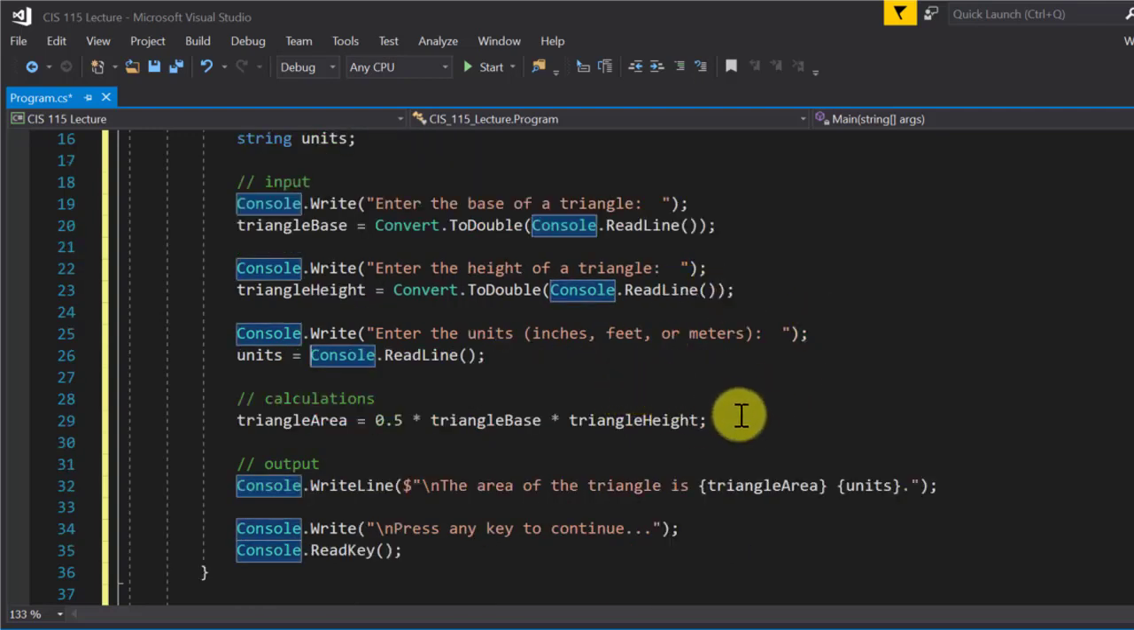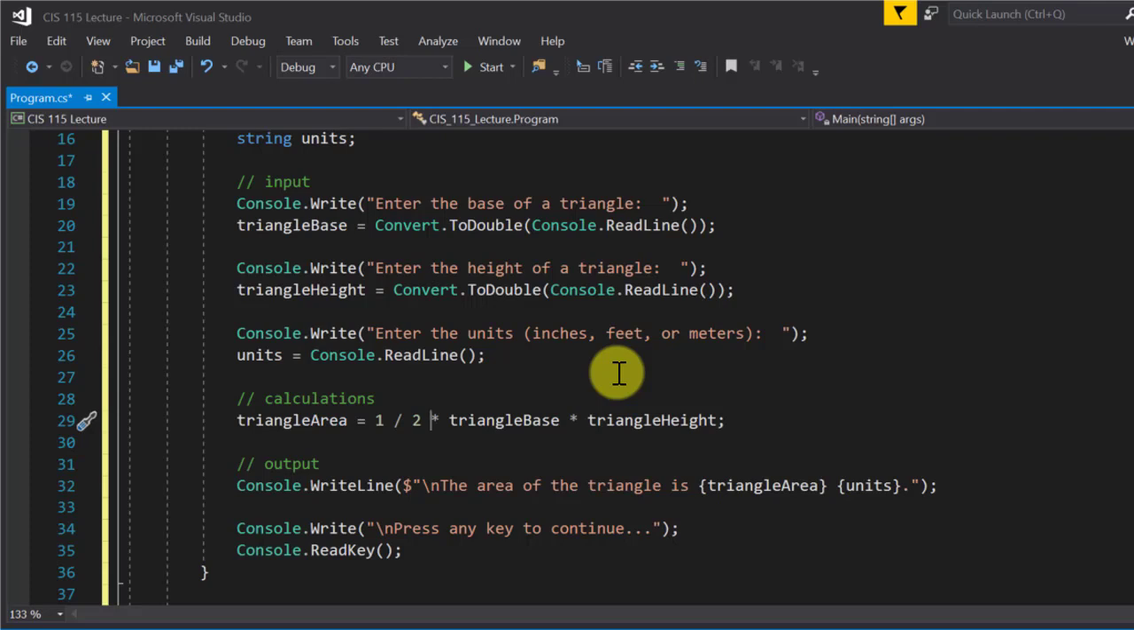Now for the calculation, I kind of cheated on this. I guess I wasn't thinking when I did this. I wrote 0.5. The formula is 1/2, okay? But it's easy enough just to write 0.5. Again, if you wrote it as 1/2, let's just do it. Okay? Anything wrong with that? Yes, that's integer, but you want floating point, right?